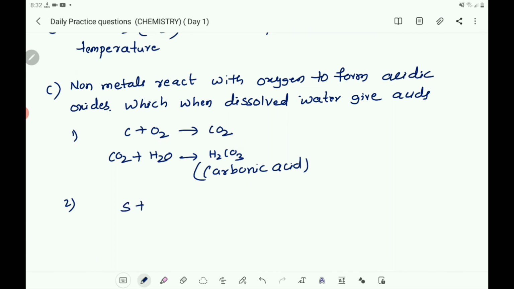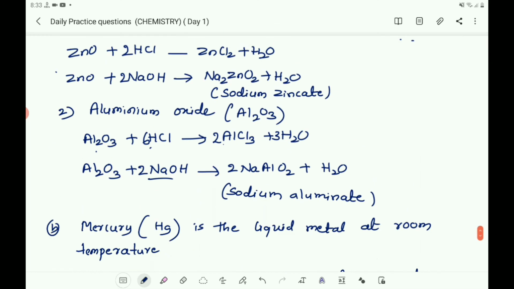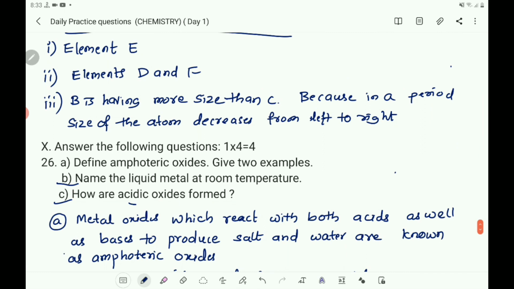Sulfur reacts with oxygen to give sulfur trioxide, that you can balance. When the sulfur trioxide, SO3, reacts with water it gives sulfuric acid, H2SO4. That is the method of getting acidic oxides.